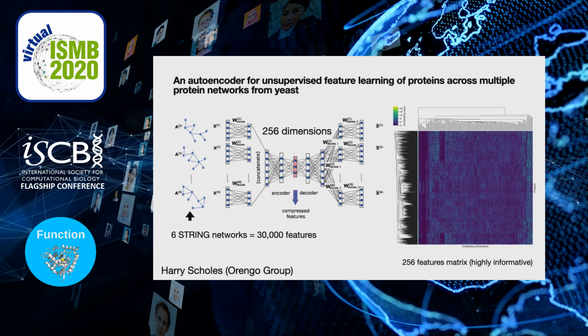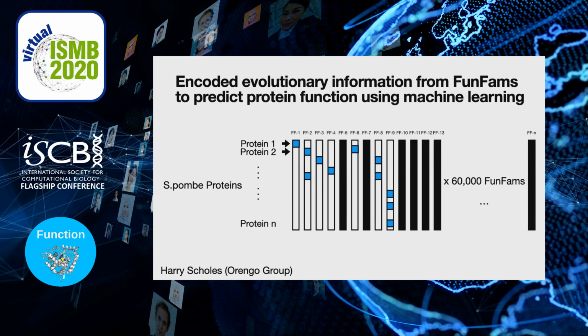And we wanted to include FAMFAM data to see if we were able to add an extra layer of information to it. So he started by scanning all pombe proteins against our FAMFAMs, but he noticed immediately that if he wanted to include all the FAMFAM information in this model, it made it almost impossible for his autoencoder to work.